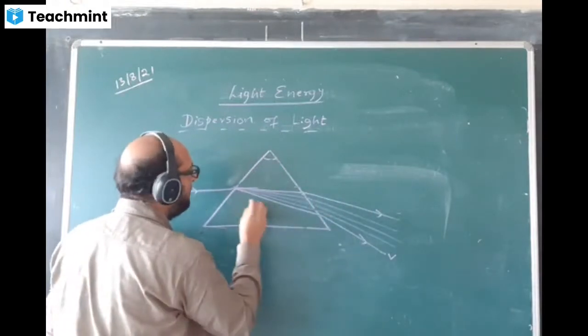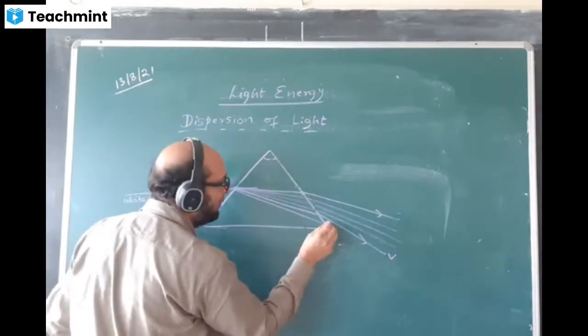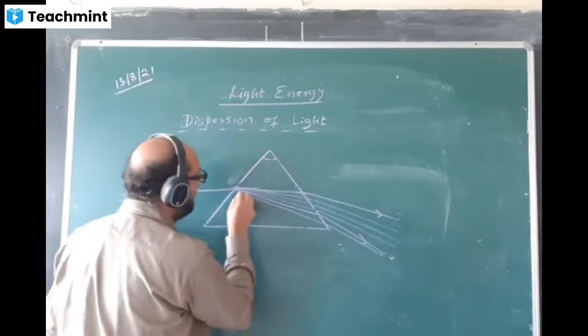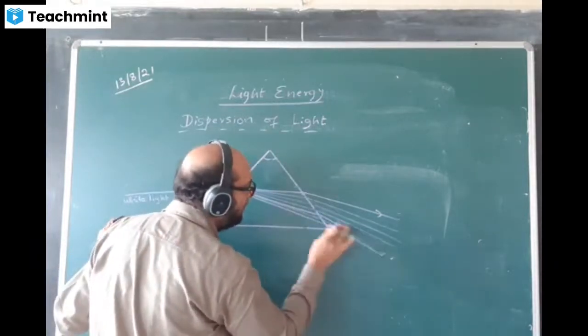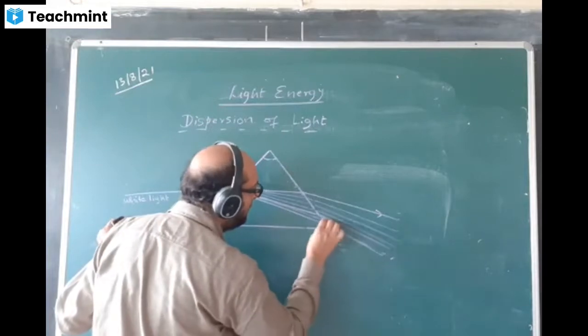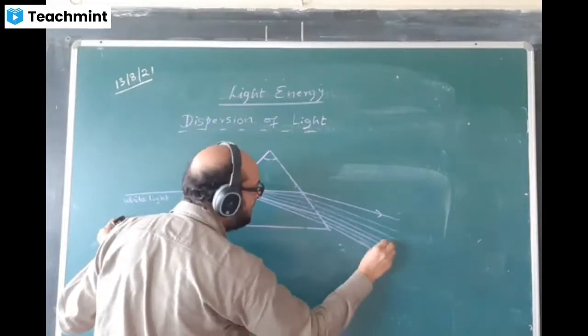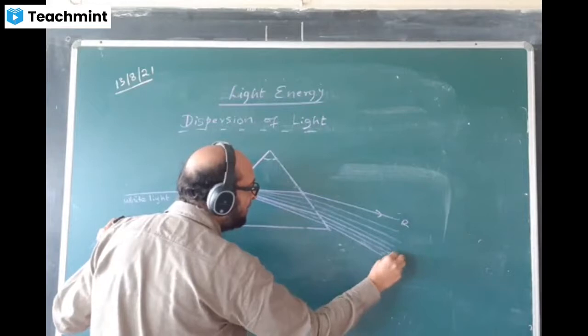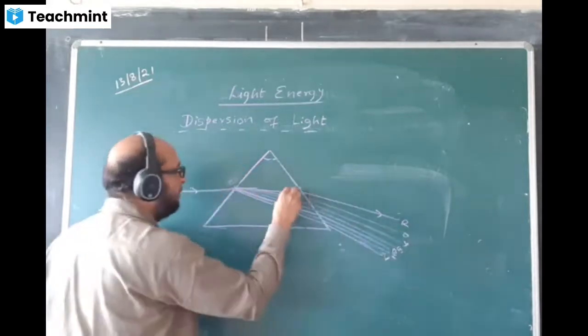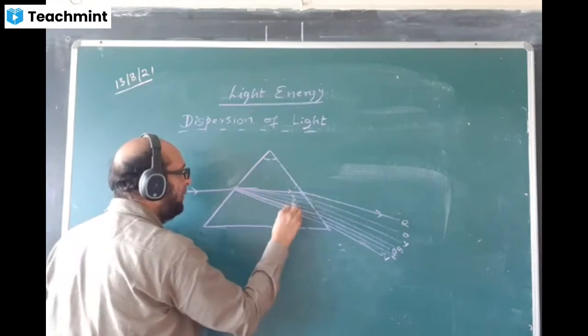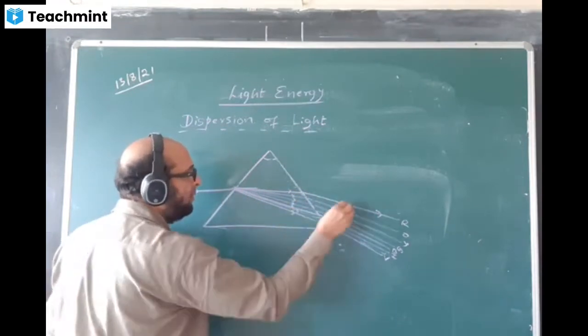One, two, three, four, five. You can put one more in between. No color should touch each other. This is violet, this is red, and in between the other colors are coming. VIBGYOR. Put the arrows here. Mark the arrows.